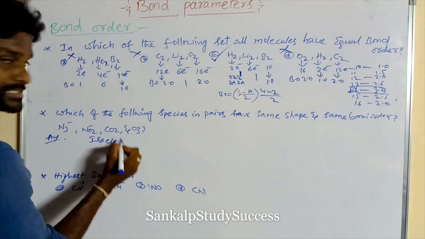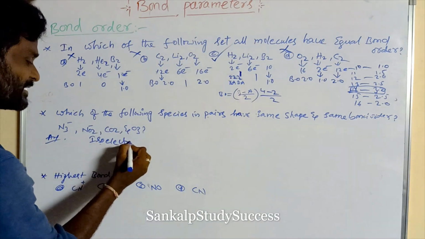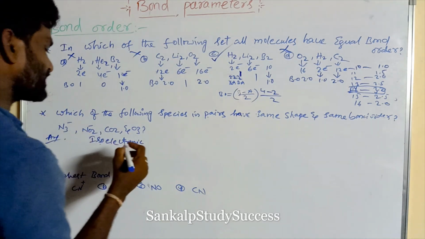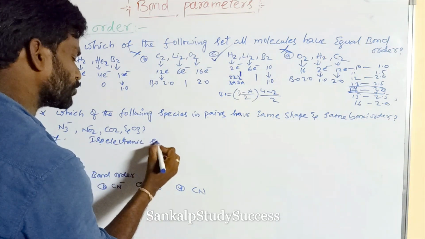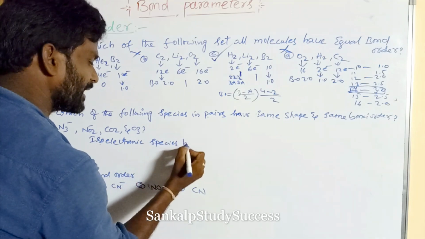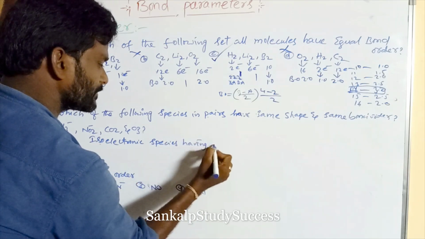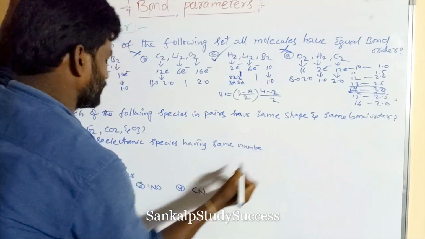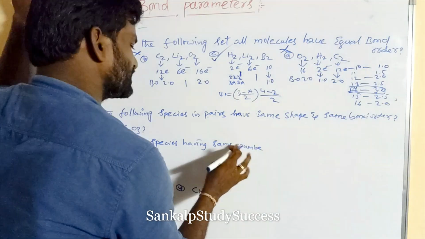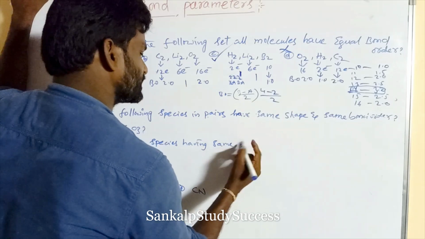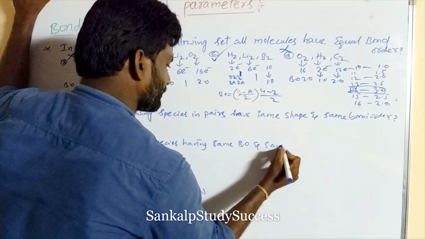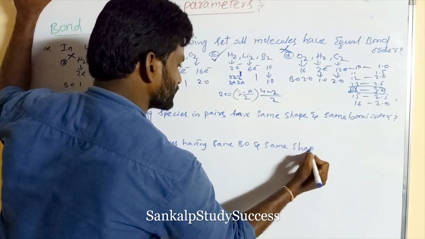Isoelectronic species are species containing the same number of electrons. Isoelectronic species have the same bond order and the same shape, right?